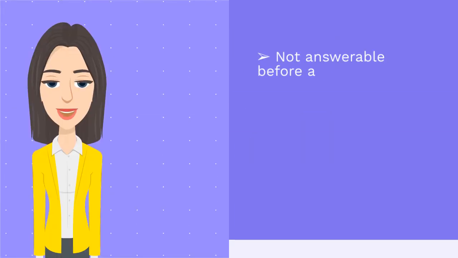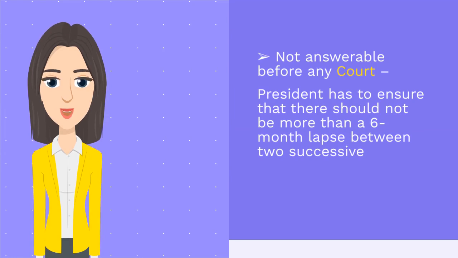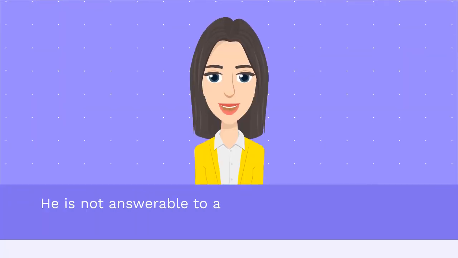Not answerable before any court. President has to ensure that there should not be more than a 6-month lapse between 2 successive sessions of the Parliament. He is not answerable to any court in connection with the exercise of his powers.